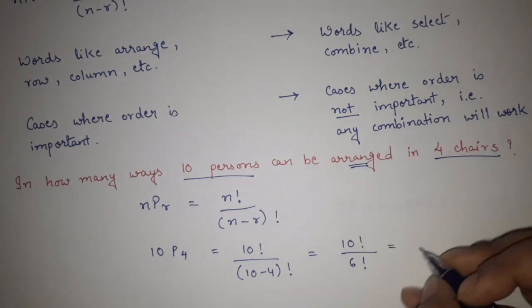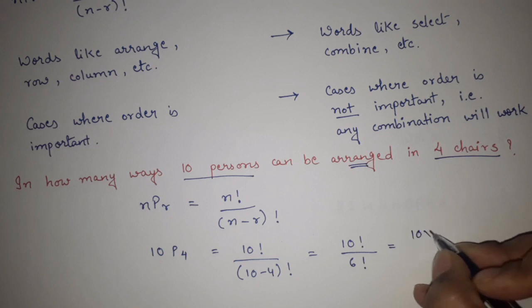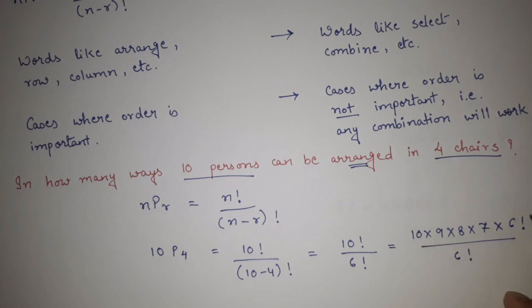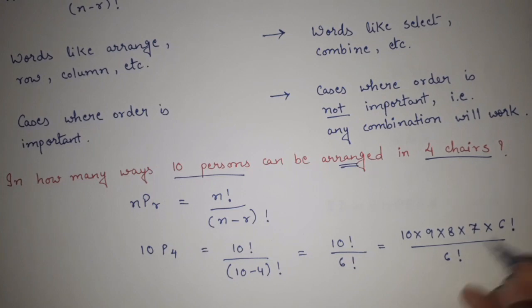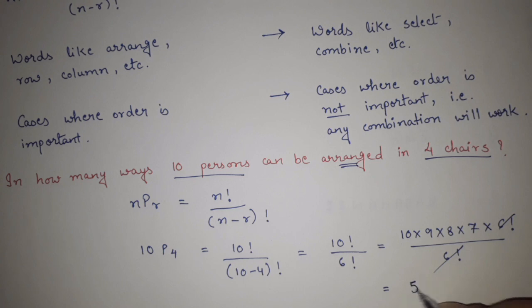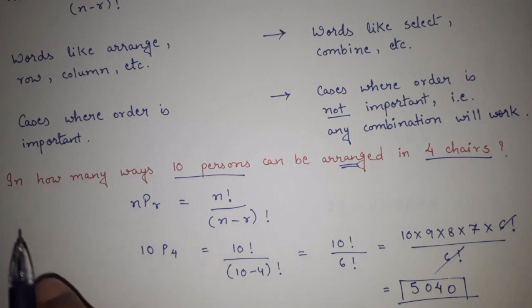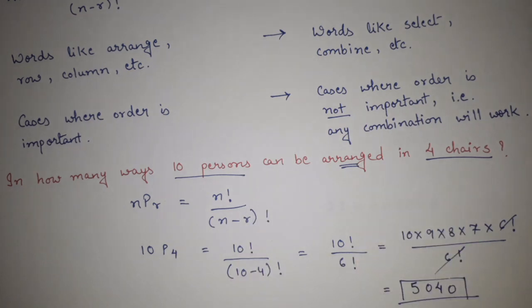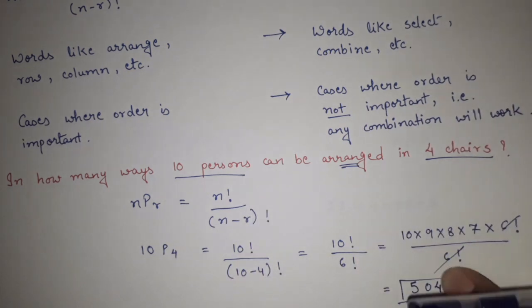Now how to solve it? 10 factorial can be written as 10 into 9 into 8 into 7 into 6 factorial, and in the denominator we already have 6 factorial. Why did I stop at 6 factorial? So that I can cancel it out. Simple. Now I cancel them and I have 10 into 9 into 8 into 7, which gives 5040. So in total, 5040 different ways we can arrange 10 persons in 4 chairs. It is that simple.